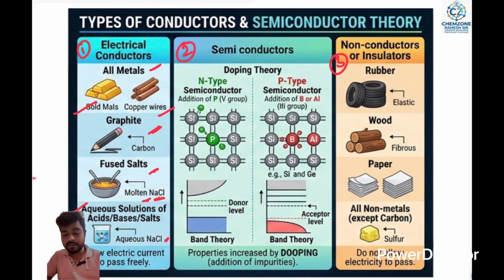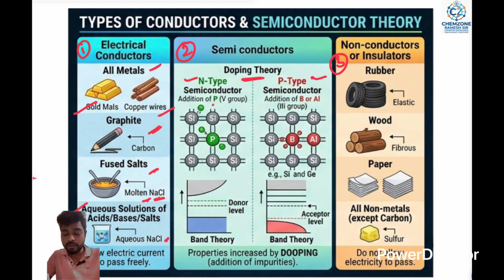Allow electricity current to flow freely. Then the second one is semiconductors, doping theory. Doping theory is part of semiconductors. Two types of semiconductors are present. First one is N type, second one is P type. N type and P type semiconductors.